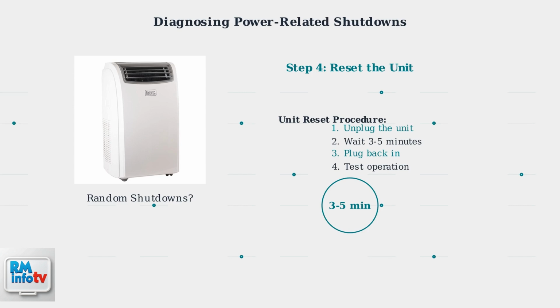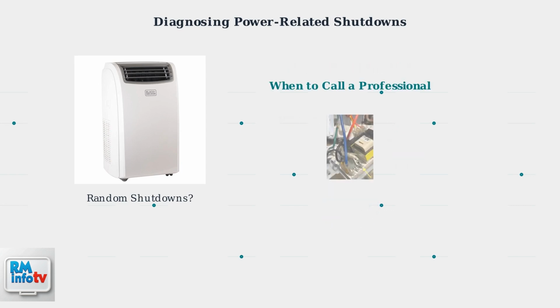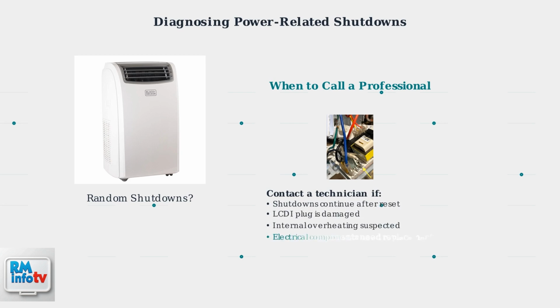Unplug the air conditioner, wait 3 to 5 minutes for internal components to discharge, then plug it back in and test operation. If shutdowns continue after these steps, internal components may be overheating due to insufficient power delivery. This indicates a need for professional inspection, especially if the LCDI plug is damaged or electrical components require replacement.